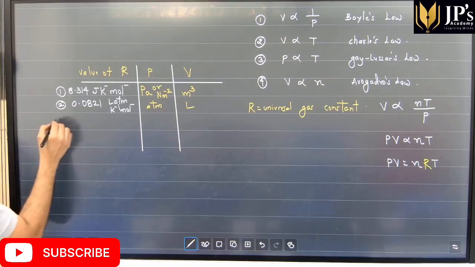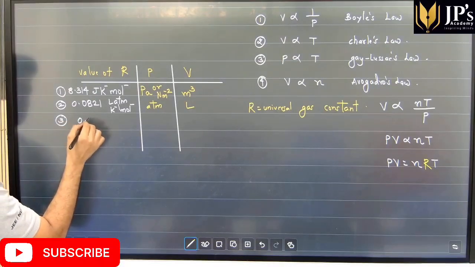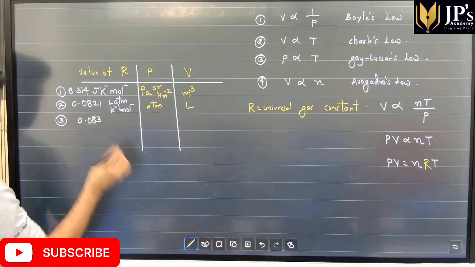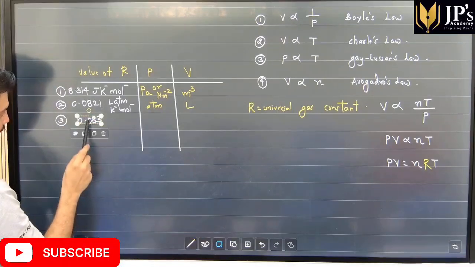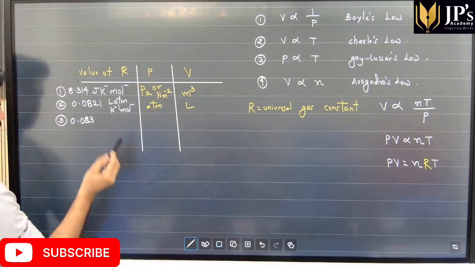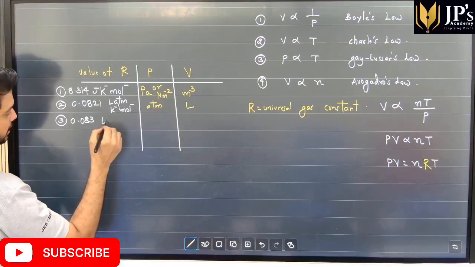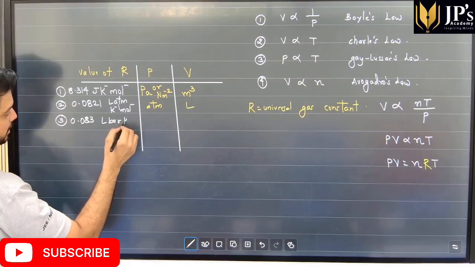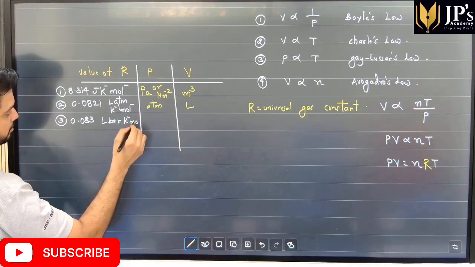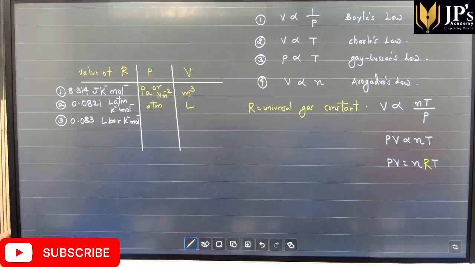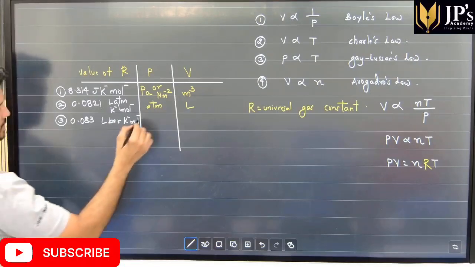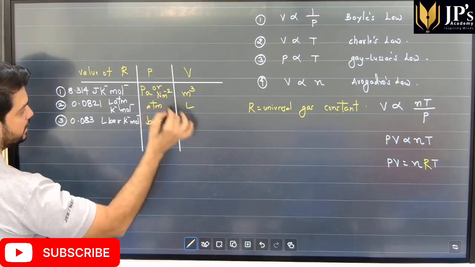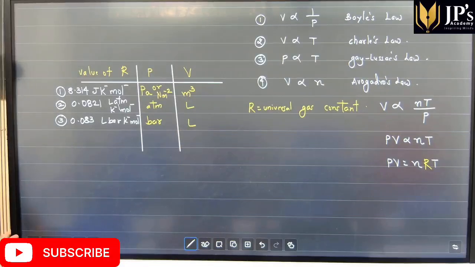The next value of R is 0.083, and here the unit is liter bar Kelvin per mole, and we use this when the pressure is in bar and the volume is in liters.